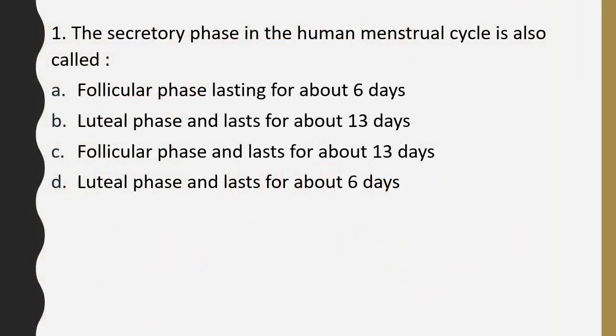Question number 1. The secretory phase in human menstrual cycle is also called follicular phase, lasting for about 6 days, luteal phase and lasts for about 13 days, follicular phase and lasts for about 13 days, luteal phase and lasts for about 6 days. Secretory phase in human menstrual cycle is also called. Correct answer is option B, that is, it is also called as luteal phase and it lasts for about 13 days.